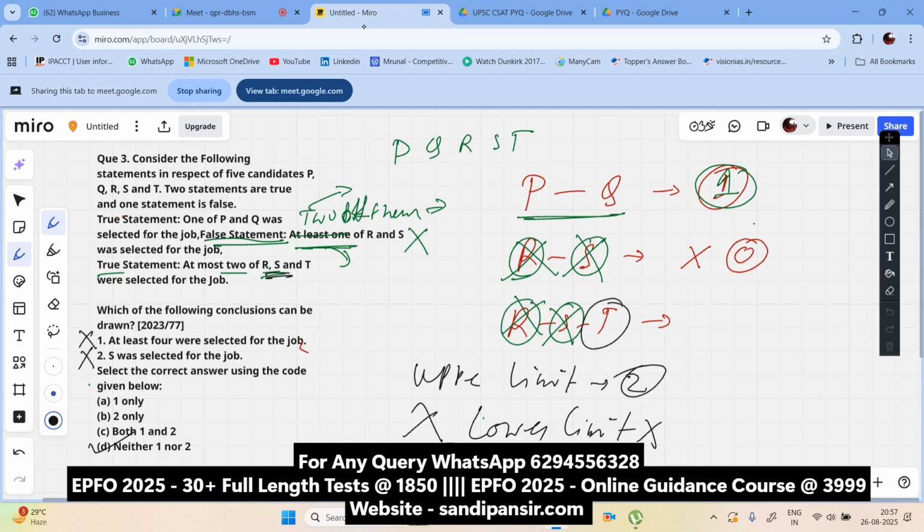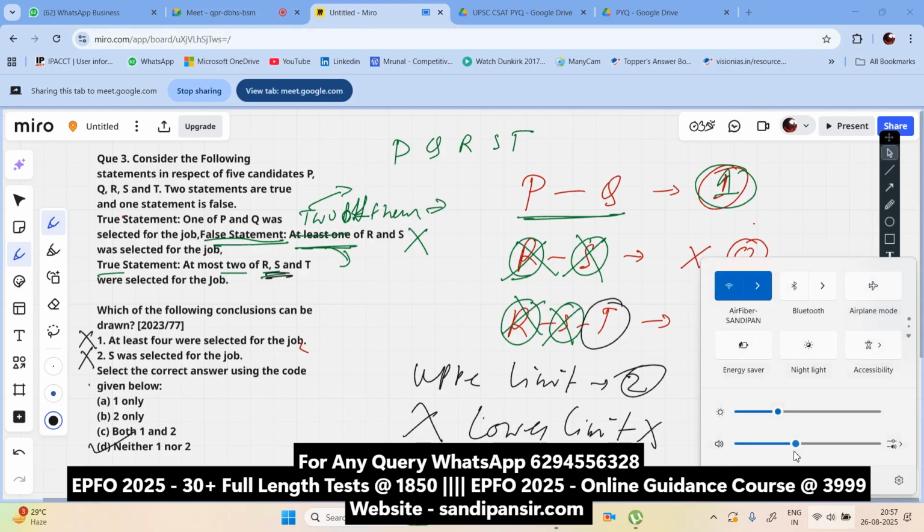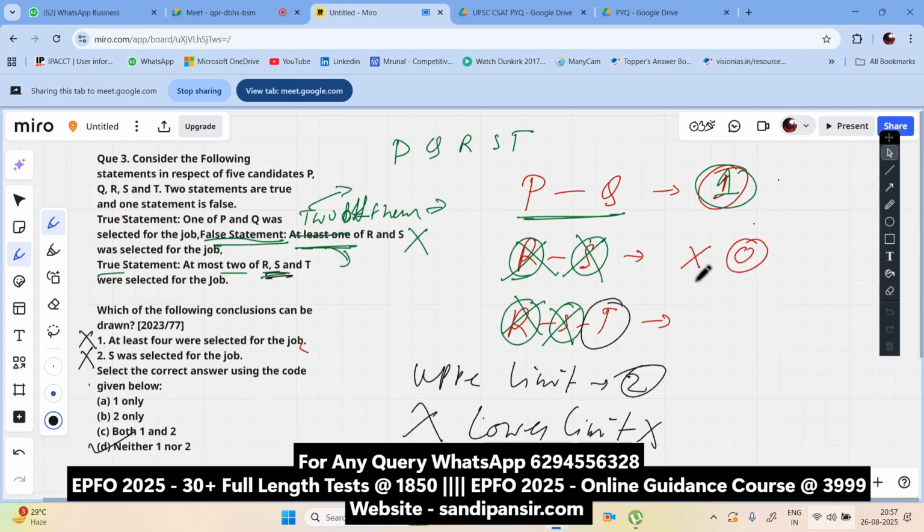Got it? If the maximum is two, then we cannot pick R and S just because they get the job. Because there was a false statement that at least one of R and S was selected, so it's a false statement. We cannot say how many. Two of them might be selected or zero might be selected. We cannot draw anything.